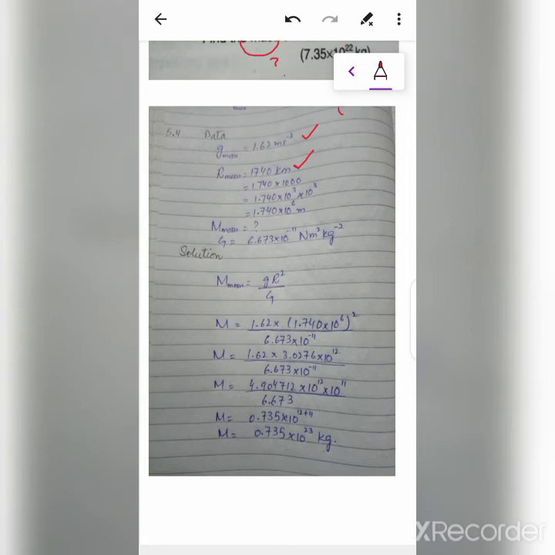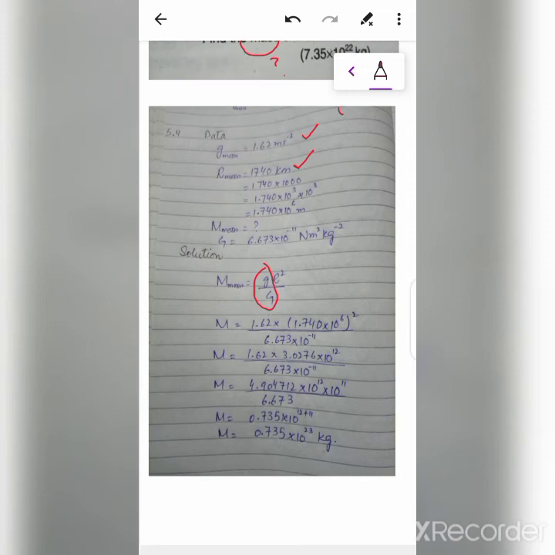The formula for the mass of the moon will be g r square divided by capital G. Don't mix up this small g and capital G; we will discuss the difference between these two in a further lecture. Putting the values, 1.62 multiplied by r square, where you must keep in mind the square: (1.740 × 10^6) squared, divided by the value of capital G.